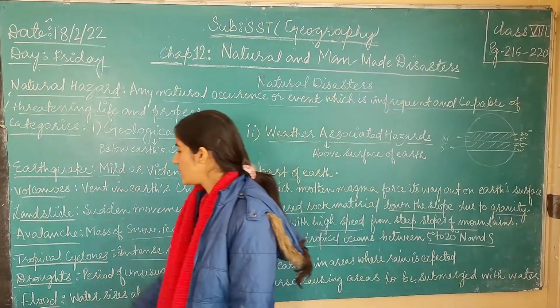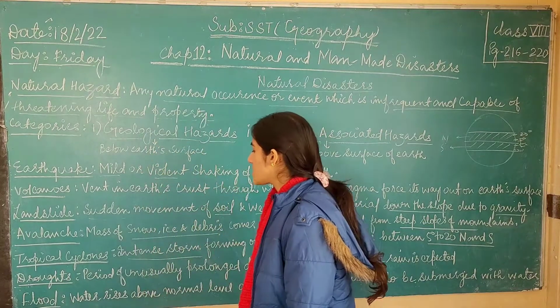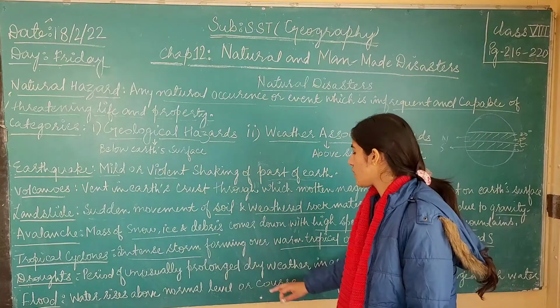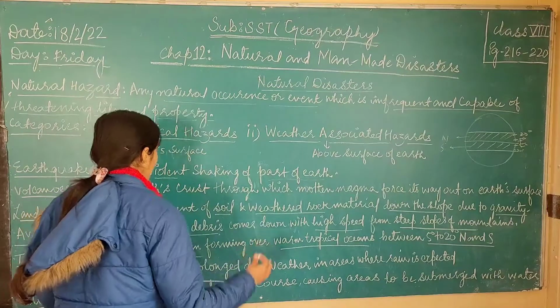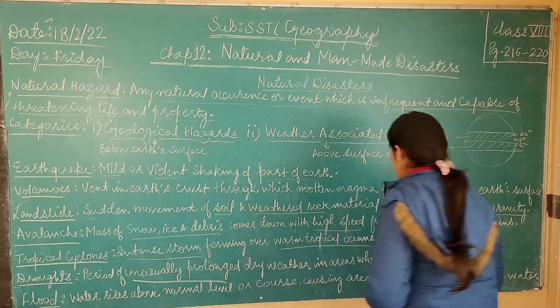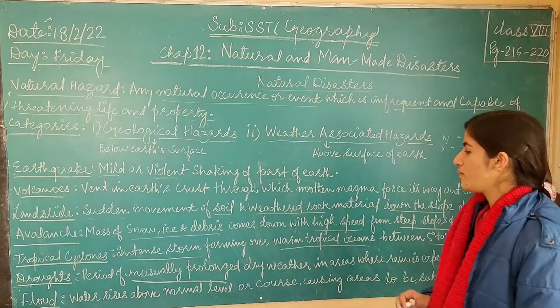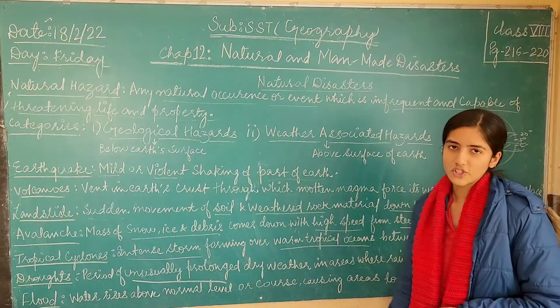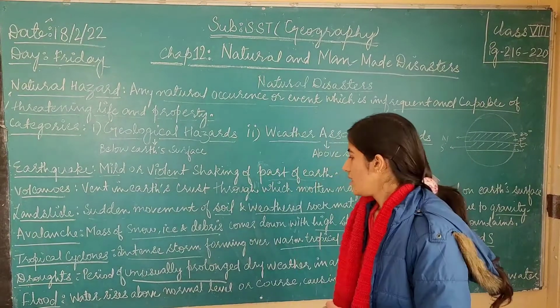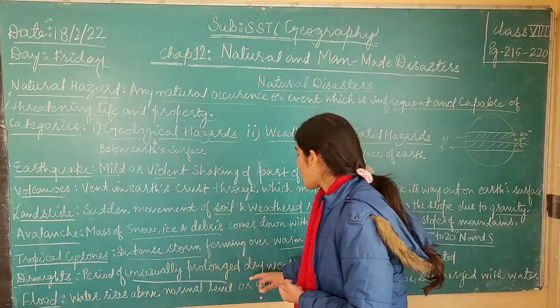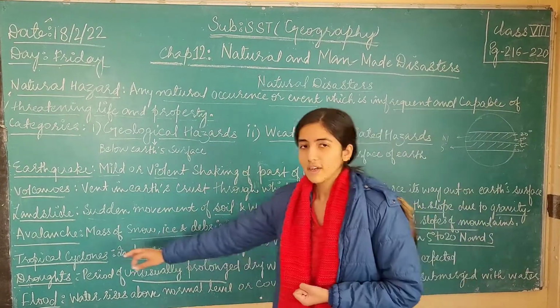So now let us see the next one. What is a drought? A drought is a period of unusually prolonged dry weather. It is unusually prolonged, which means you are not expecting this dry weather to be there, because usually you would have been expecting rain in that region. In a region where you would have otherwise expected rain, this unusually prolonged dry weather occurs, then it causes a drought.